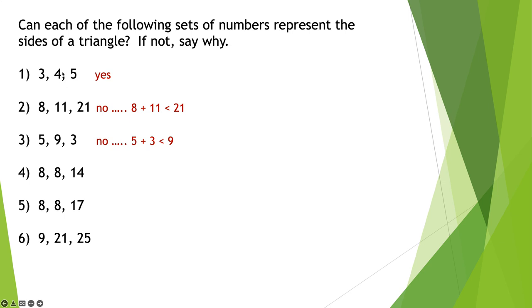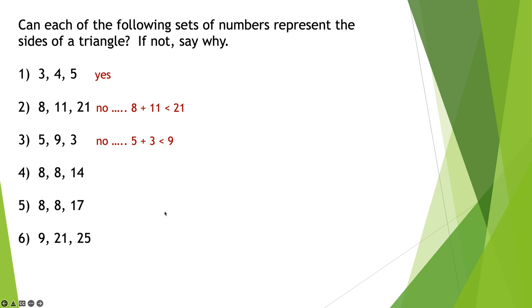You also have to do 4 and 5 is bigger than 3, and 3 and 5 is bigger than 4. On the second one, you found out right away that it didn't work because 8 and 11 were 19, and that's less than 21. But on number 3, you started thinking, hey, this could work, right? 5 and 9 is 14. 14 is bigger than 3. But only when you investigated further, and the next step still worked, 9 and 3 is bigger than 5. But when I did 5 and 3, it's not bigger than 9. So I have to try all the possible combinations.